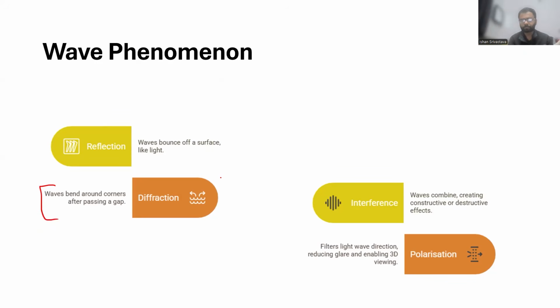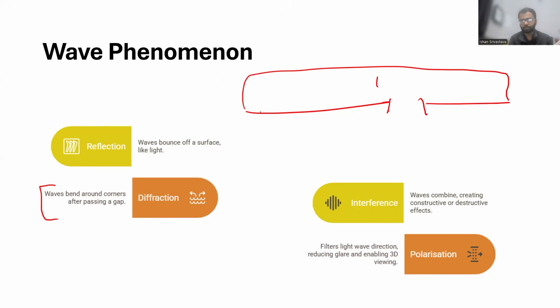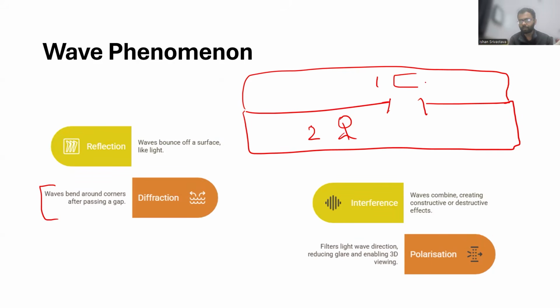If you're sitting in a particular room, and this room has a door, and this is room one, and this is room two. You're sitting in room two, and there's music playing in room one. What happens is that waves bend around the corner. So if sound has to reach you, it has to bend. The sound waves will bend on the corners and then they will reach you, basically like this.